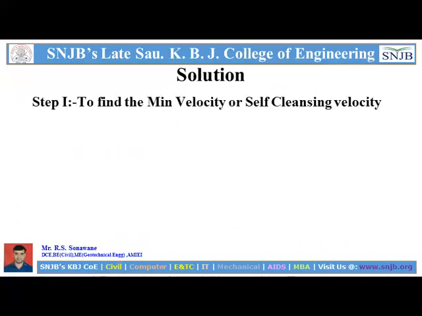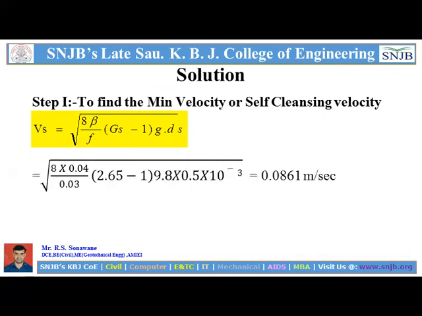So here is the first step to find the minimum or self-cleansing velocity. We know the formula Vs is equal to the square root of 8 beta divided by f into (Gs minus 1) into g, the acceleration due to gravity, into ds, the size of the particle. We know all the values, so put all the values in this formula and we get the self-cleansing velocity, which is 0.0861 meter per second.